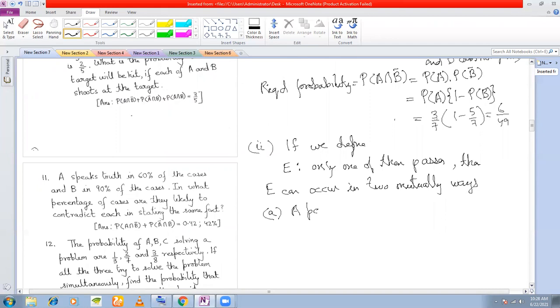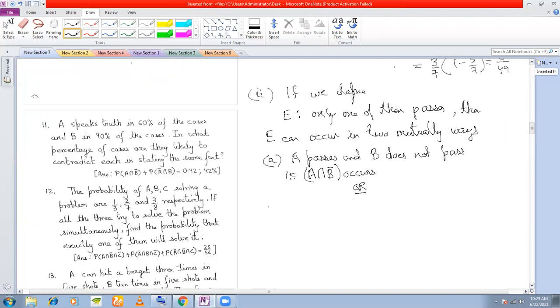A passes and B does not pass, that is, A intersection B bar occurs, or A does not pass and B passes. What is the corresponding event?